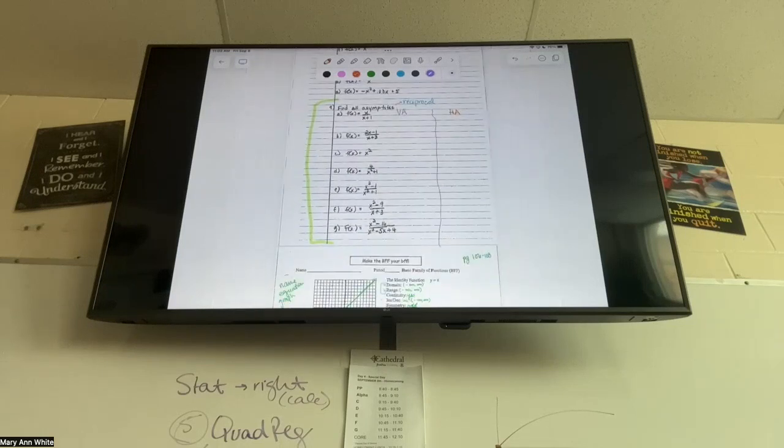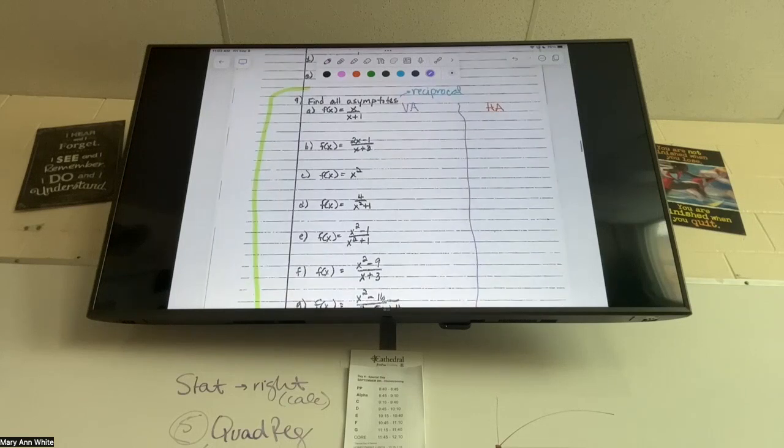Does anyone remember how we find vertical asymptotes? What'd you say? Do the vertical one side. We could do that, but when we don't have a picture, when we have just an equation, Elena? No.